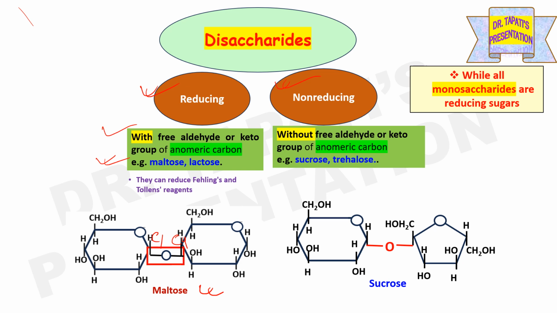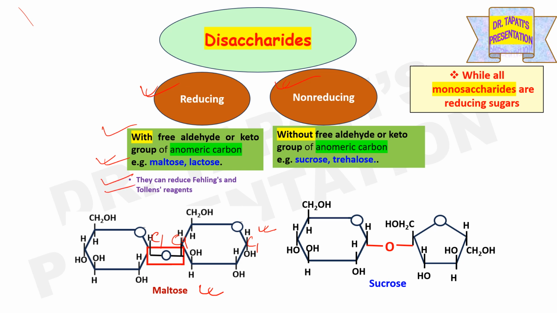In that case they are making a glycosidic linkage, but the C1 or anomeric carbon of the second glucose is attached with a free aldehyde or keto group. So maltose is with free aldehyde or keto group. Therefore, it is a reducing sugar, and it can reduce Fehling's and Tollens reagent.